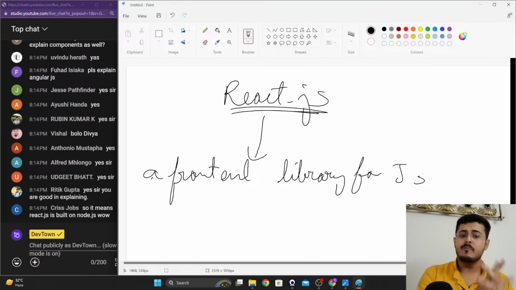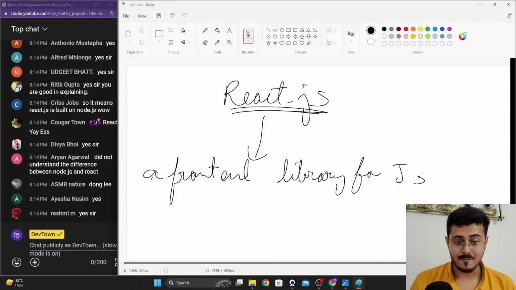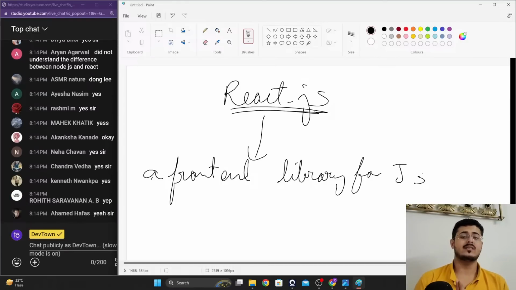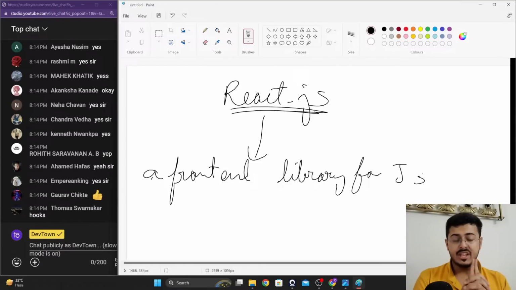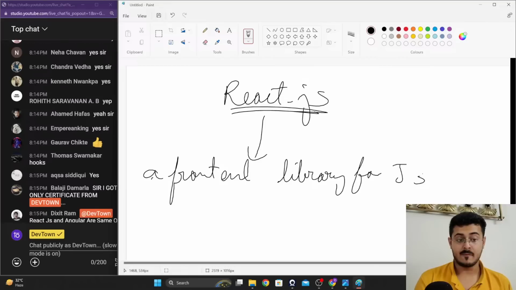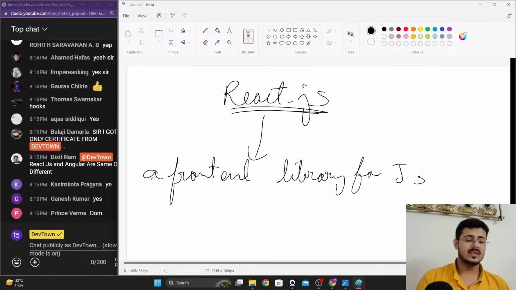The most important feature inside of React.js is something called components. The game-changing part that was introduced by React.js was components itself. So let us try to understand these components.